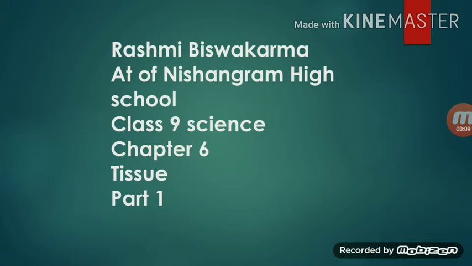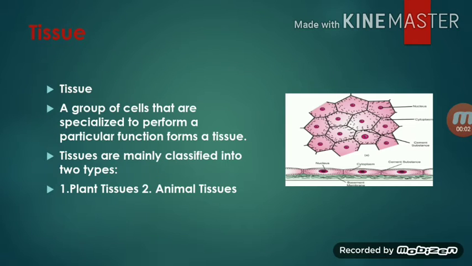Today we are going to start with a new chapter, Tissue, and it is your part 1 video of Class 9 Science. In this video, we are going to define first tissue. Tissue: a group of cells that are specialized to perform a particular function form a tissue. Tissues are mainly classified into two types. One is plant tissue and another is animal tissue.